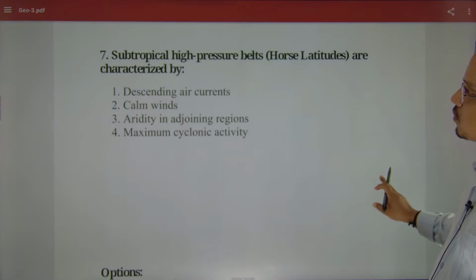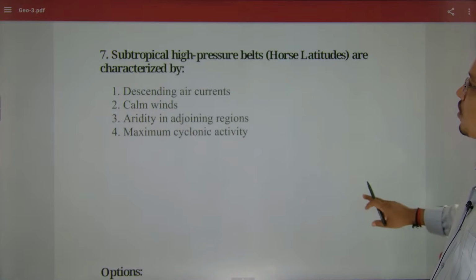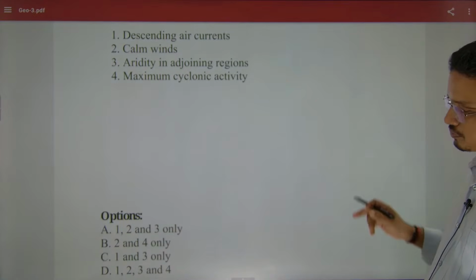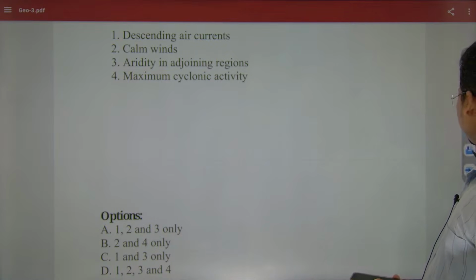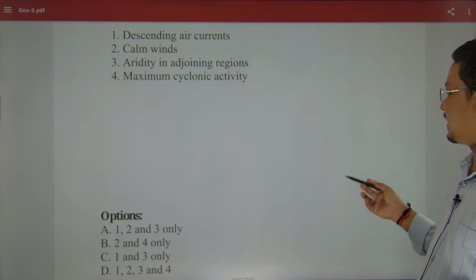We need concept clarity, then we can answer easily.